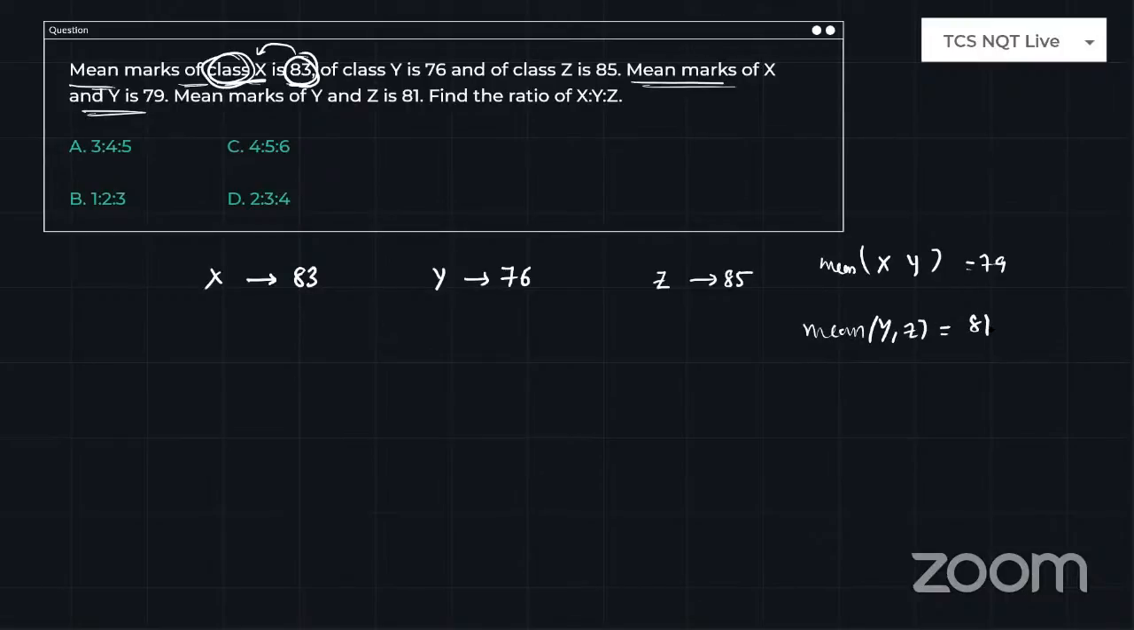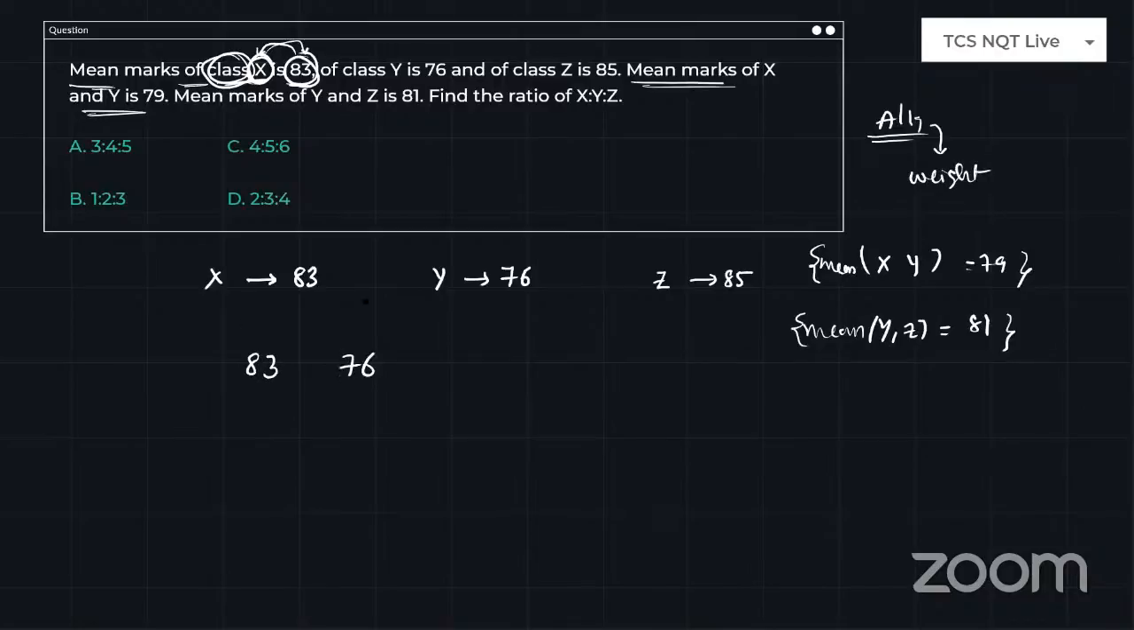So how to do this? Whenever the class or group average is given and they are asking about the mean of the combined group, it purely depends on allegations. Why? Because allegation is an application of weighted average. If a class has strength and an average, you have to think about weighted average immediately. So look at how to do this. I will use the allegation method.